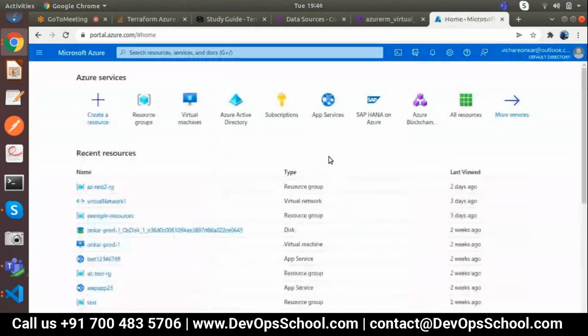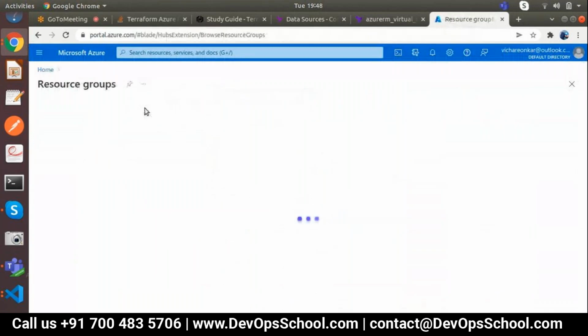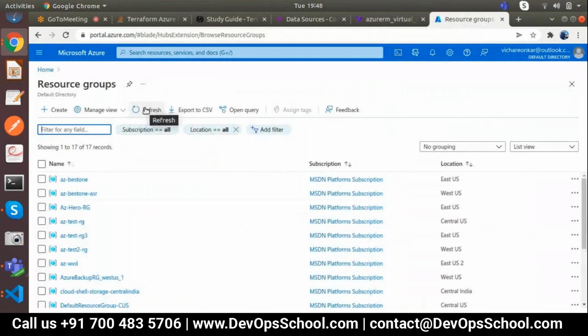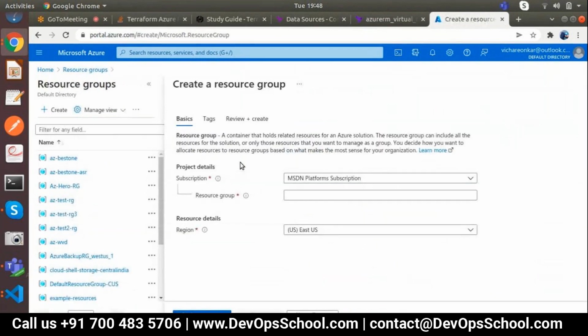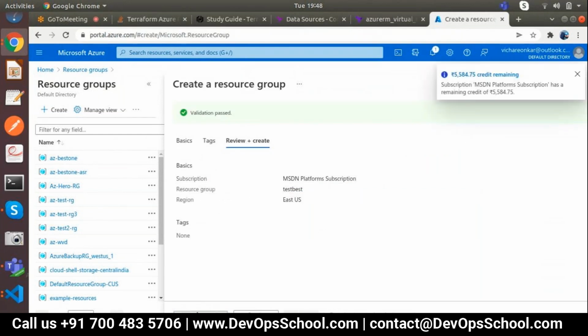Let me create one resource group. The resource group name is test best. Review and create. Okay, I've created one resource group.